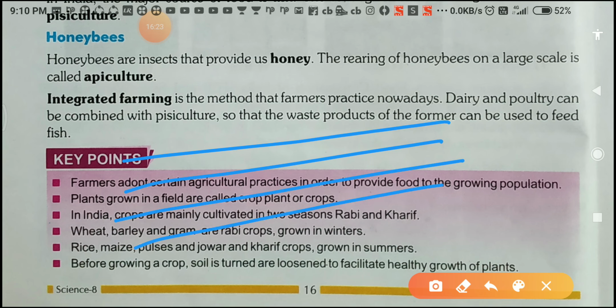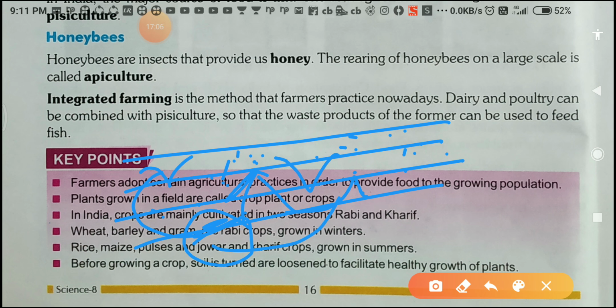Suppose that your dairy animals are here also, and the poultry birds are also here, and in this one suppose that water is also here. Okay, then the fishes are also here. The waste product which comes out from the dairy and the poultry mixes in here, and this waste product is eaten by the fish. That is called integrated farming. In short, I told you the second name of integrated farming is mixed farming, and nowadays farmers use this much.